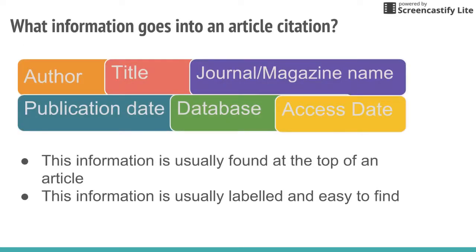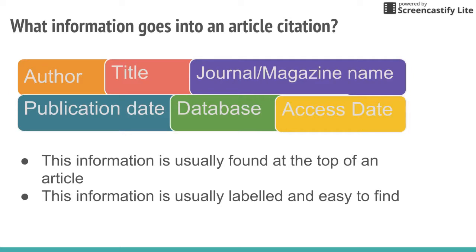So if we're making an article citation, remember we want to know who wrote it, what it's about, where it came from, and when it was written. So the author tells us who wrote it, the title tells us what it's about, the journal or magazine name is where it was published, and the publication date is when it was published. So that means, when did it actually show up? Was it the Time magazine of January 2017? Did it show up online in November of 2016? That's the type of stuff we're looking for.